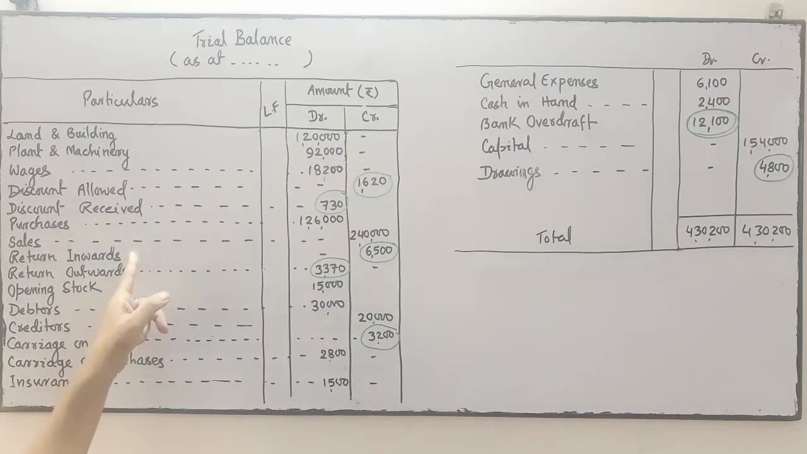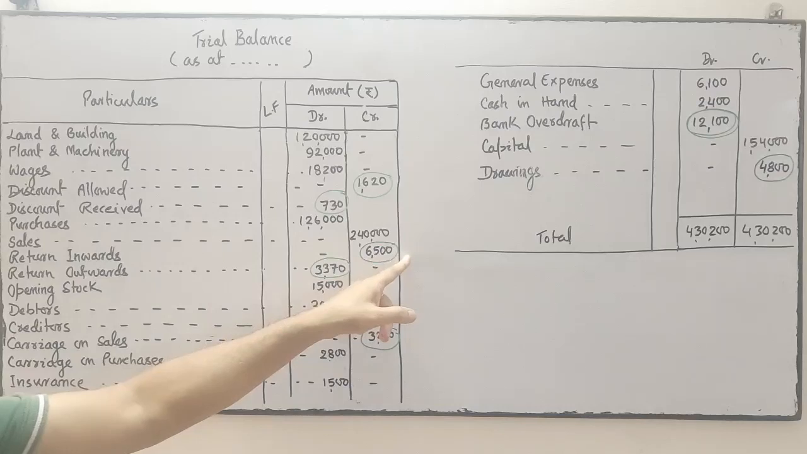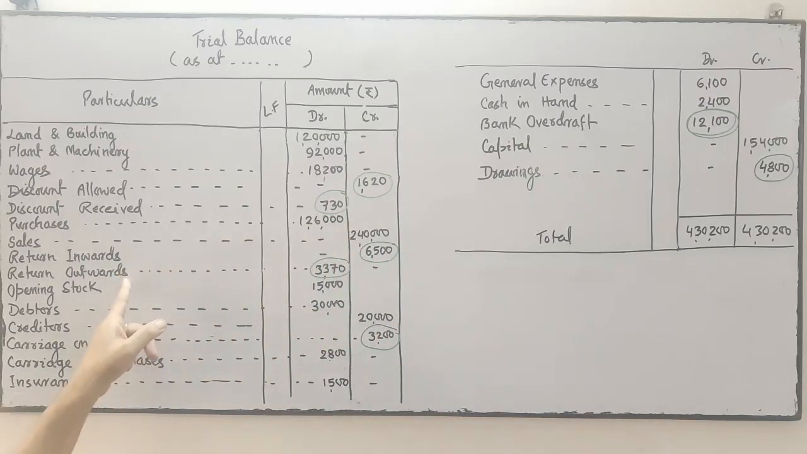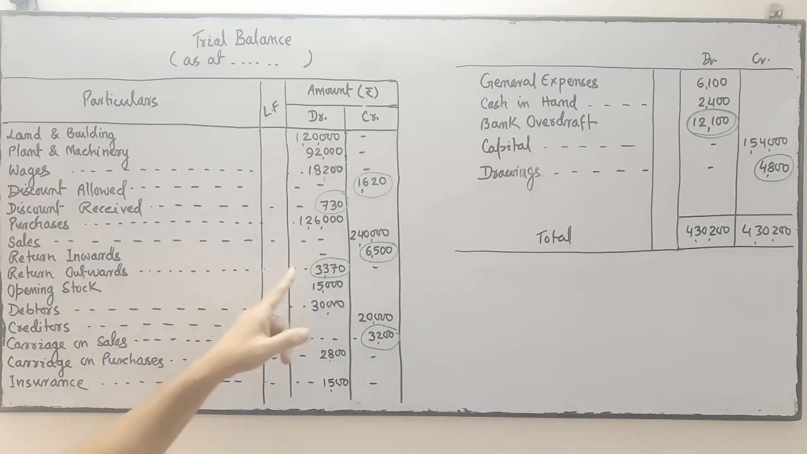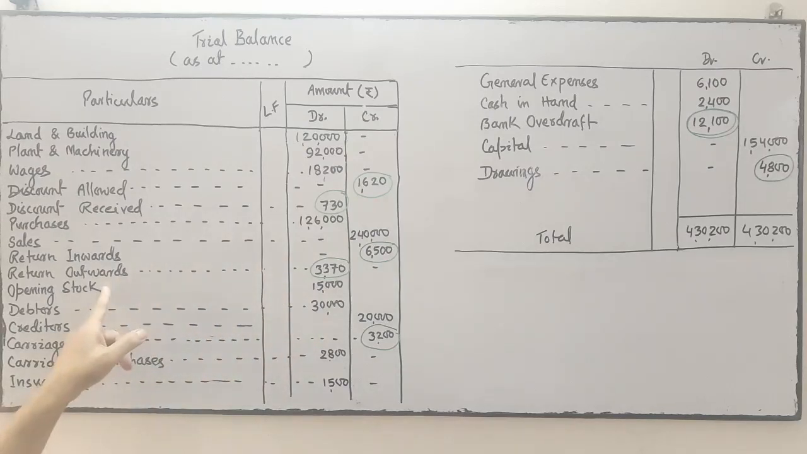Return inward means it's a sales return. It is wrong. It should be debit. Return outward means purchase return. Wrong. It should be credit. Opening stock, debit. Assets, correct. Debtors, assets, debit, correct. Creditors, credit, correct.